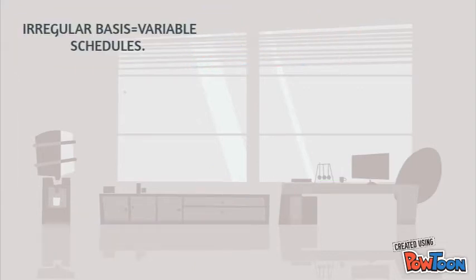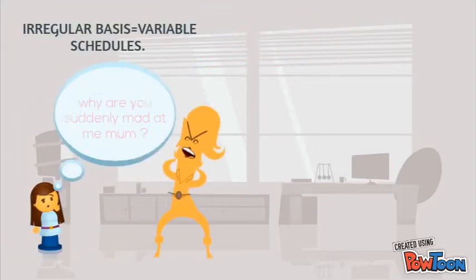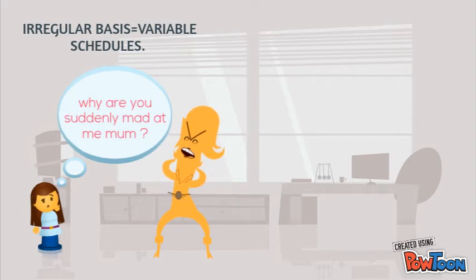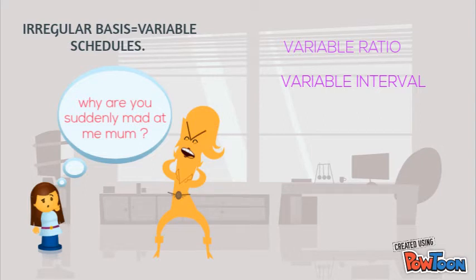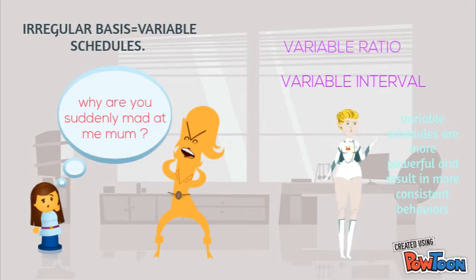When reinforcement is applied on an irregular basis, they are called variable schedules. There are 2 types, which are variable ratio and variable interval. Ratio is applying a reinforcer after a variable number of responses, and interval is reinforcing someone after a variable amount of time.